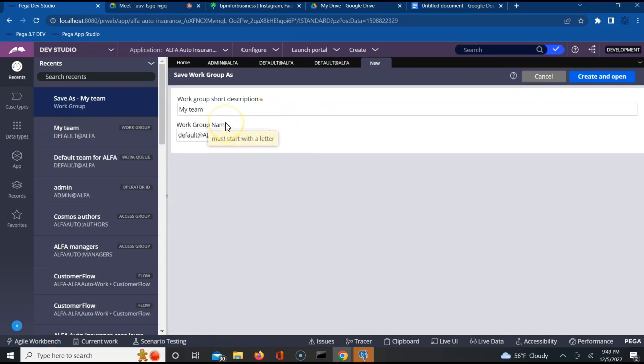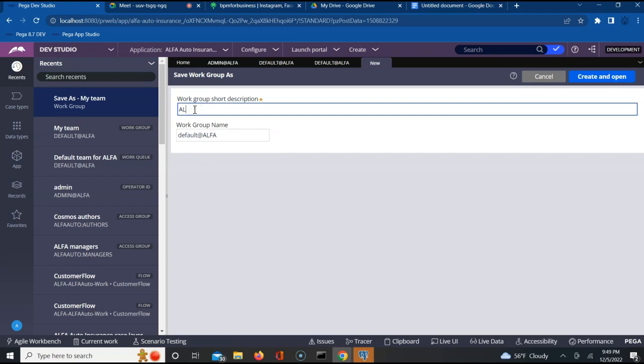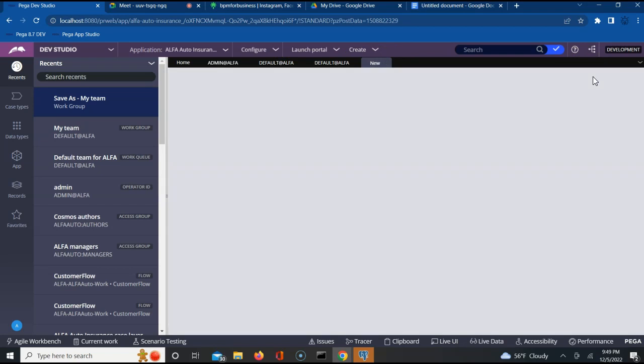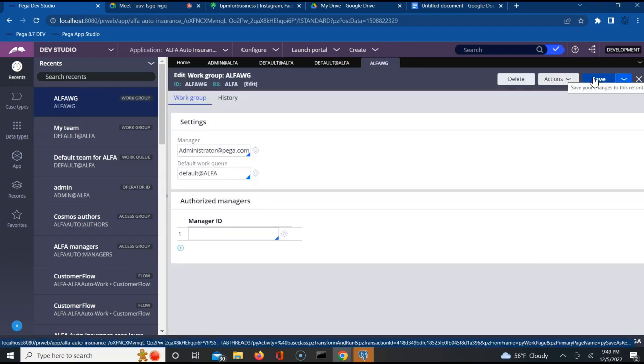I don't want this name. I want something I can differentiate. I can call this alpha work group, AlphaWG. All I am doing is creating a new work group. Alpha work group. Why? I want to differentiate these guys. Okay. Now, see, it got created. Alpha work group got created. Now, if you see, this work group is associated with this work queue. Does it make sense?